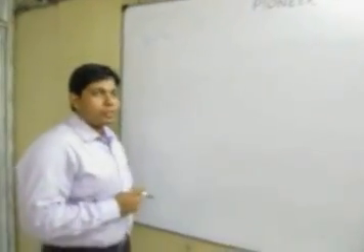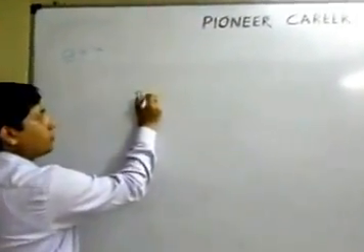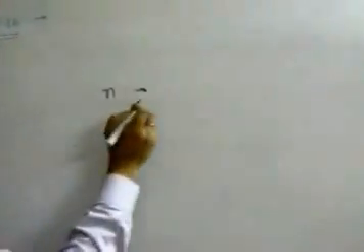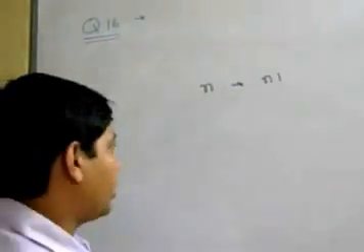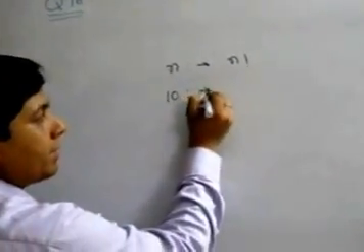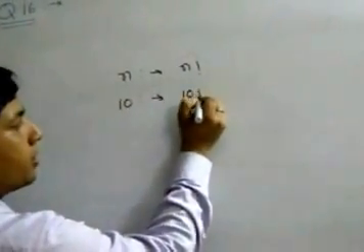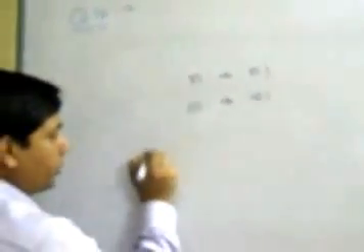Now we'll see arrangement. For arrangement, if we have n articles, then the number of ways we can arrange these n articles is given by n factorial. Like in this question, it is given that there are 10 students and 10 chairs. How many ways can we arrange them? Since 10 students are there, we have to arrange them on 10 different chairs. We can do that in 10 factorial ways. Let us see how to prove it.